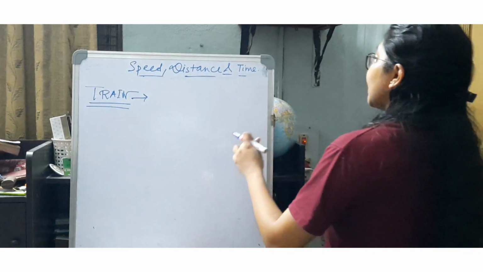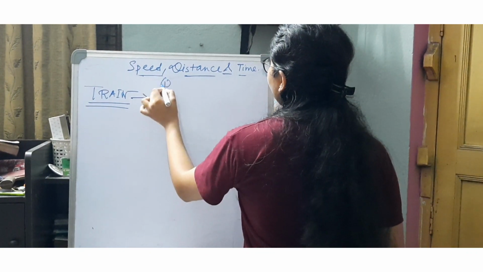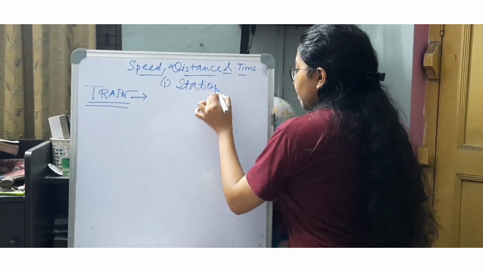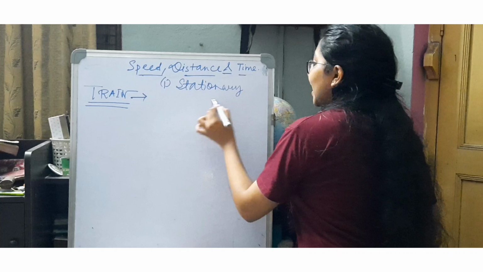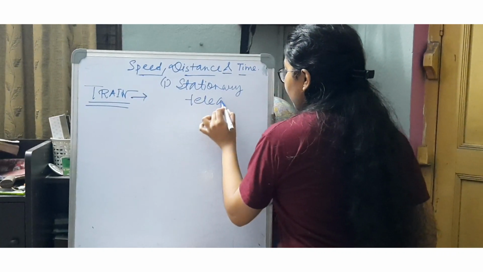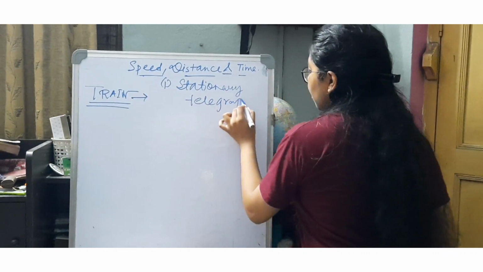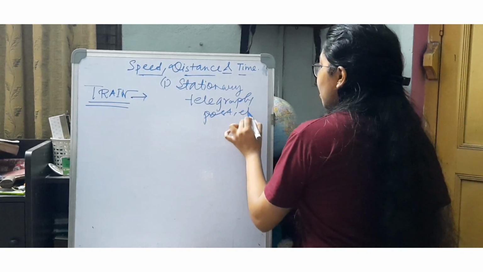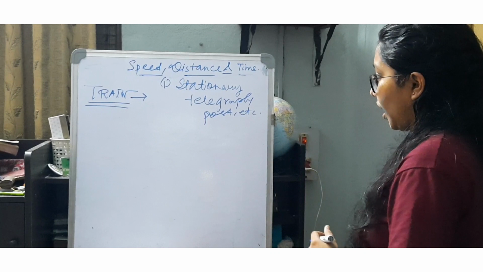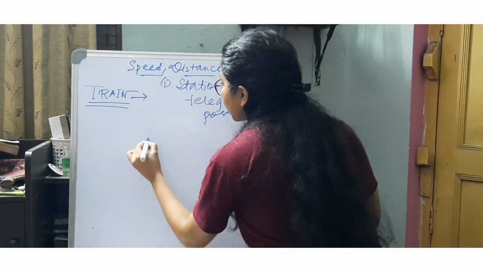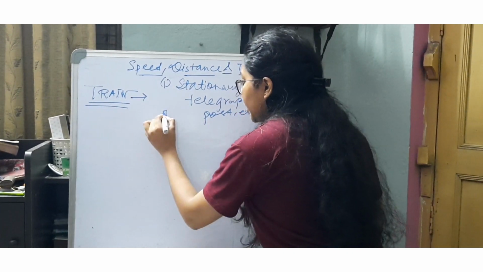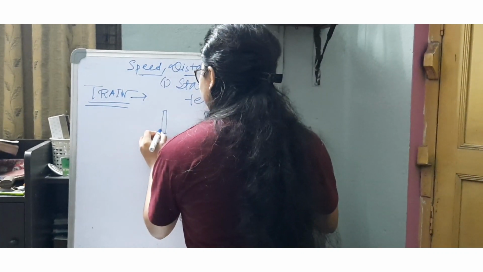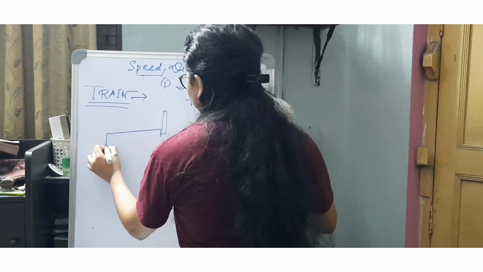Okay, so the first case is the train moving with respect to a stationary post or a stationary telegraph pole, suppose, or a stationary tower or something. So how much distance is the train traveling? Suppose this is the stationary tower and the train was present at exactly this point.